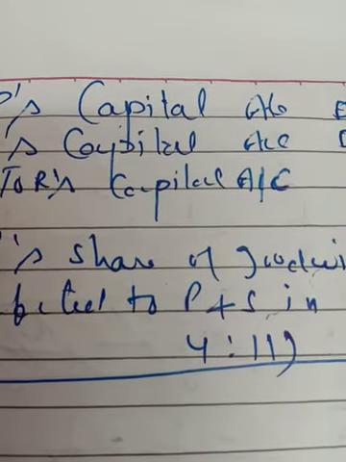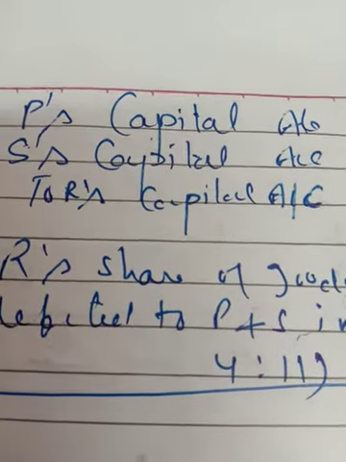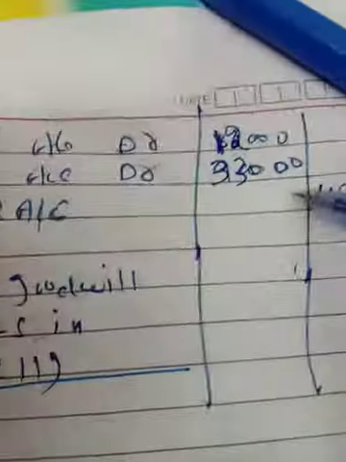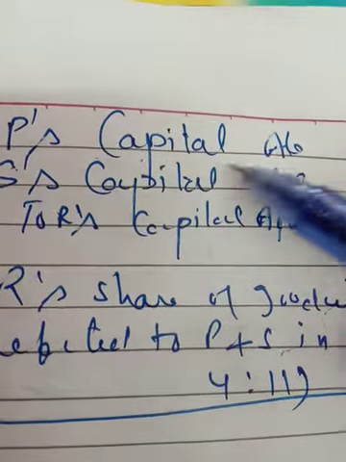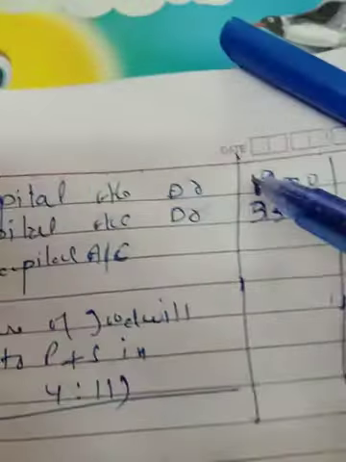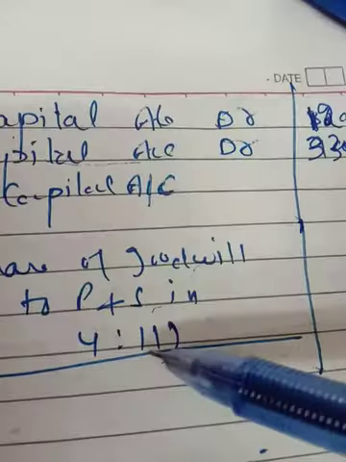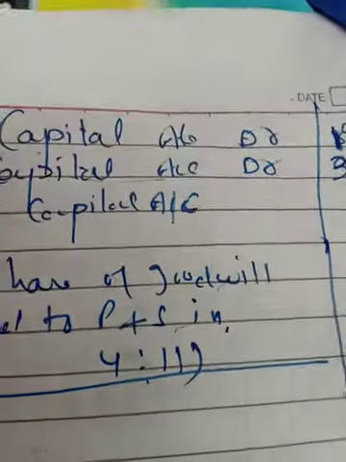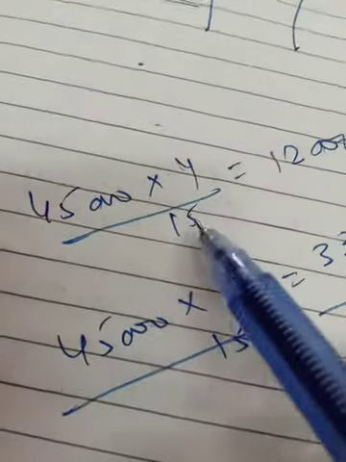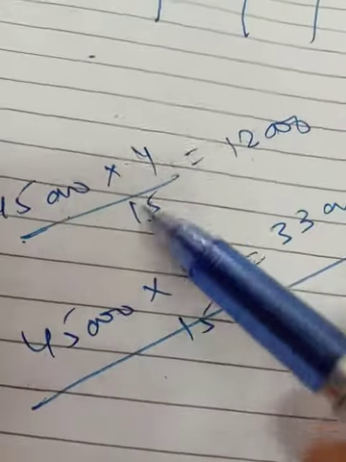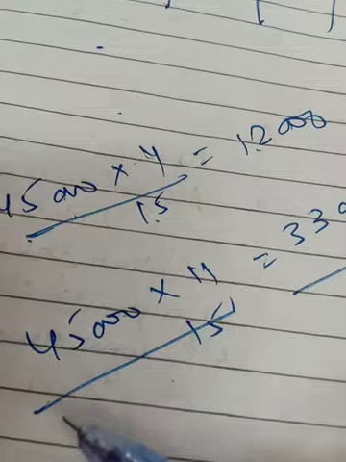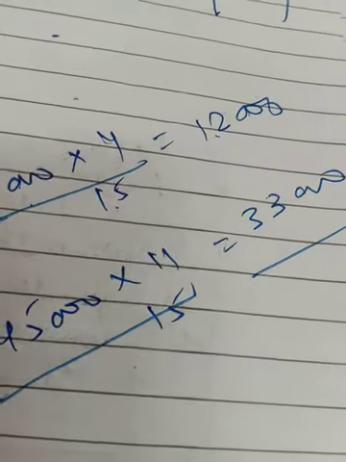As R is retiring, R has died in this question, R's capital account will be credited with his share of goodwill, that is 45,000. And what about P and S? They both are gaining. P's capital account and S's capital account will be debited, because they both are gaining. So 45,000 will be divided between P and S in the ratio 4:11. In this way you calculate the share of P: 45,000 into 4/15 is 12,000. And for S, 45,000 into 11/15 is 33,000.